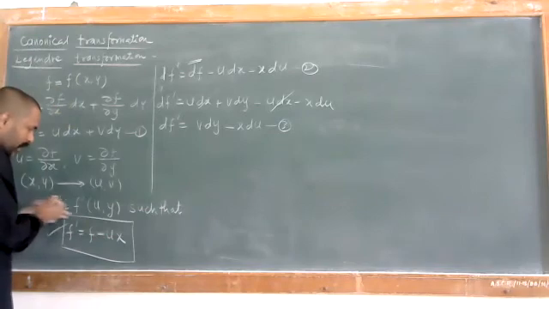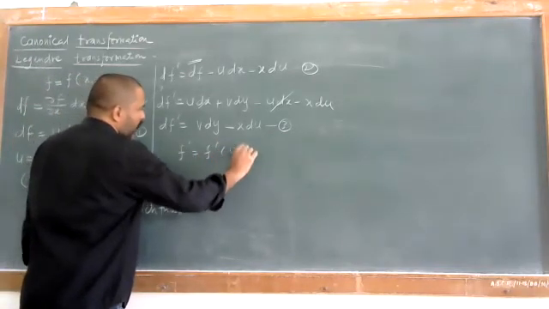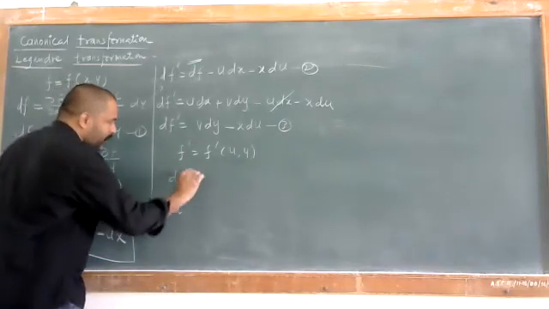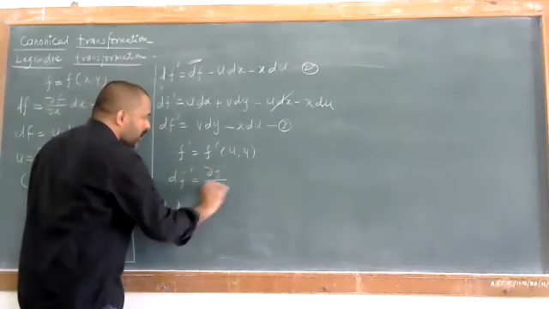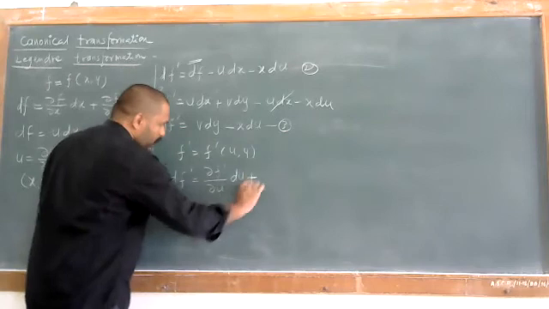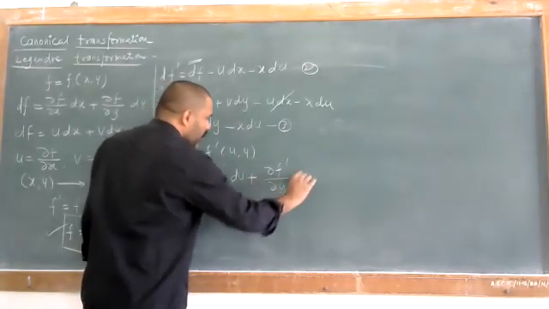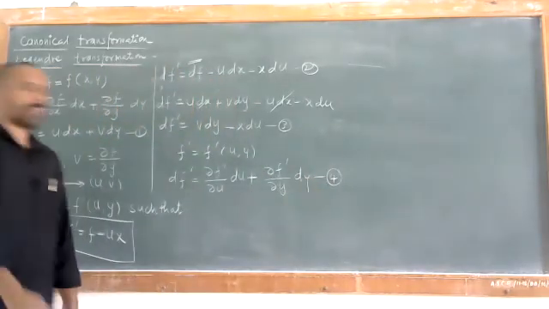We have defined that f dash is equal to f dash of u, y. We'll just have total differentiation, and we can write that df dash is equal to partial f dash by partial u into du, plus partial f dash by partial y into dy. So let us say this is the equation number 4.